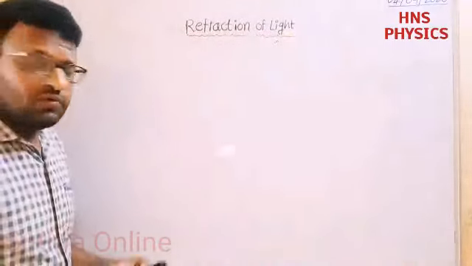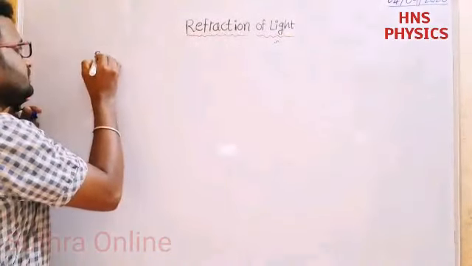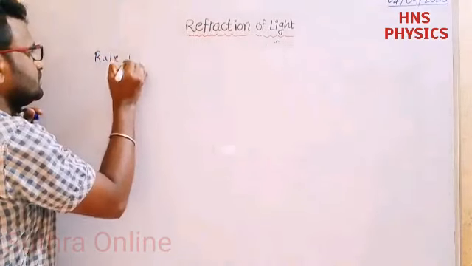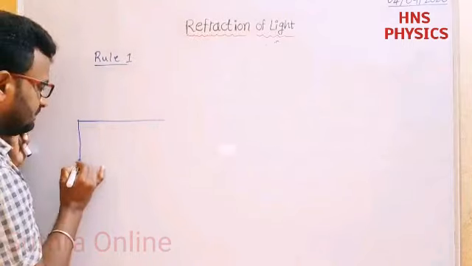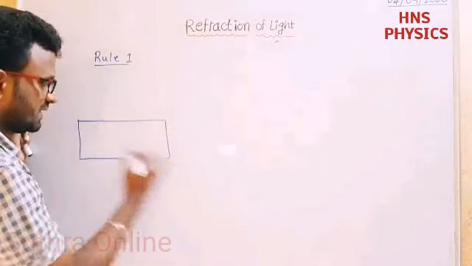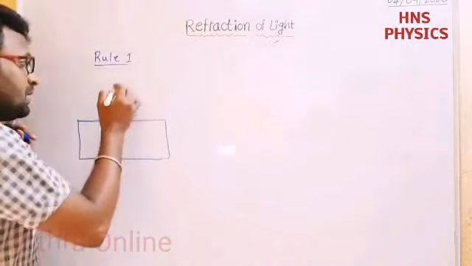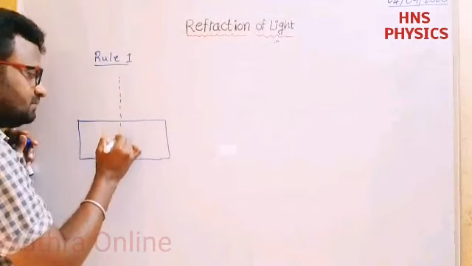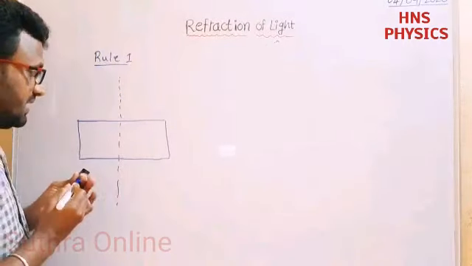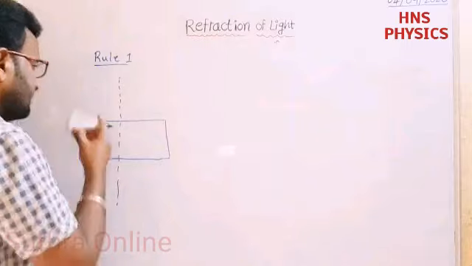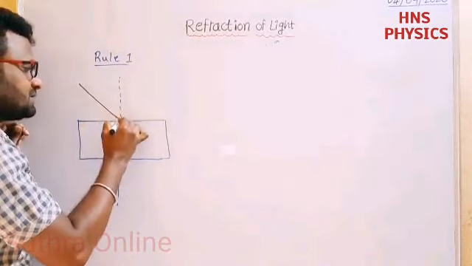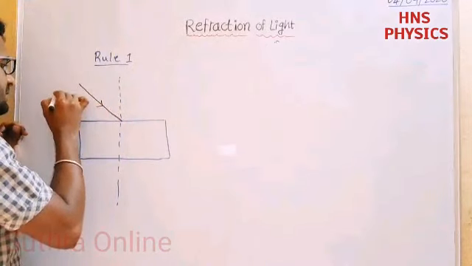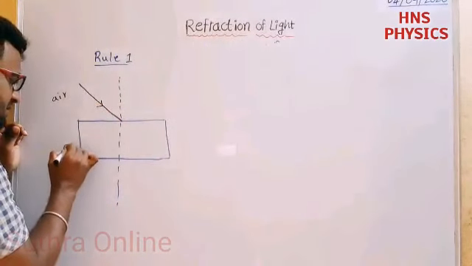Right. So rule 1. I am going to take a glass slab. Right, this is a glass slab. If I draw one normal line here, the rays are passing from air to glass. This is the air and this is the glass.